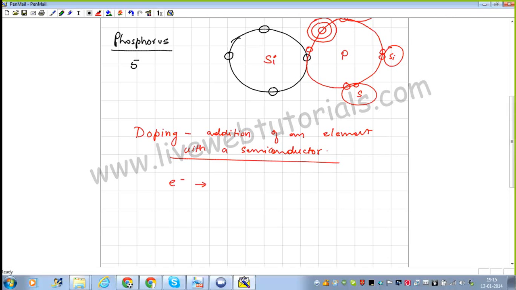Silicon, see, when you are considering a neutral atom, there will be 14 protons and 14 electrons. So at that time, it will not be carrying any charge. But now here there are 15 protons and 15 electrons. That extra electron which I have marked over here is going to carry what type of charge? It is going to carry a negative charge. This kind of doping that is done where you have added negative charge is known as n-doping.